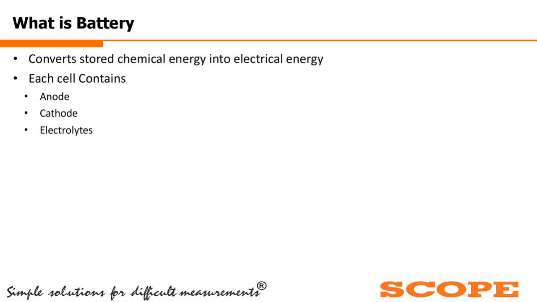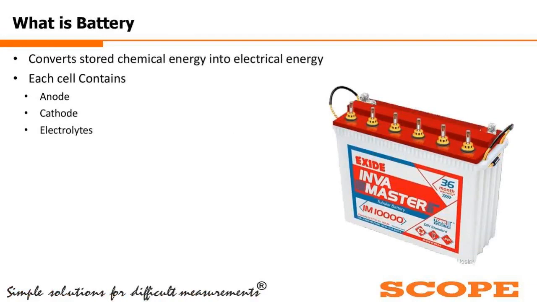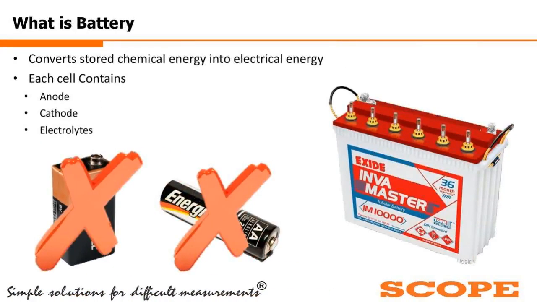And the electrolyte is there so that the chemical reaction will happen, and current will flow from positive to negative terminal of the battery. This is much like a battery, but in this case, we are not calling it a battery. That is why the cross mark is there. This we are calling a cell.